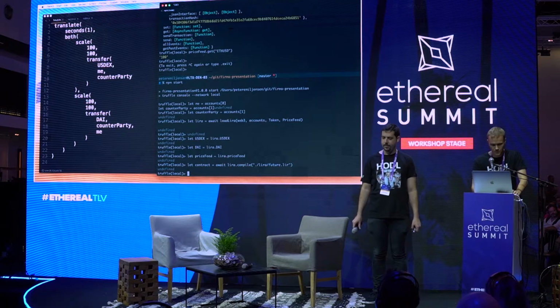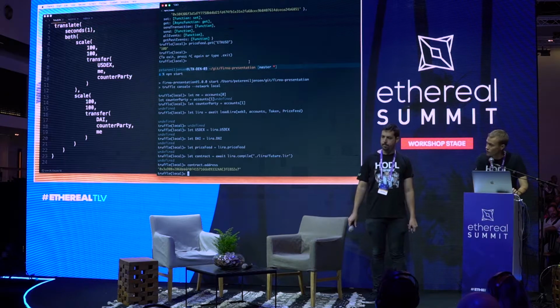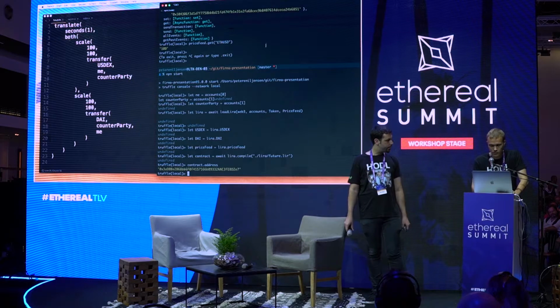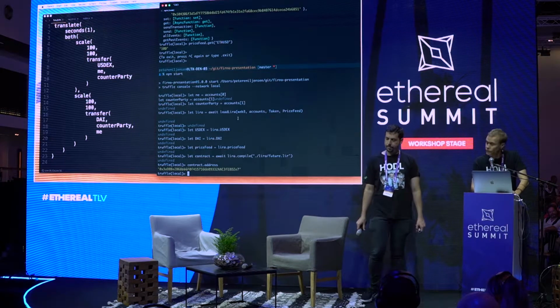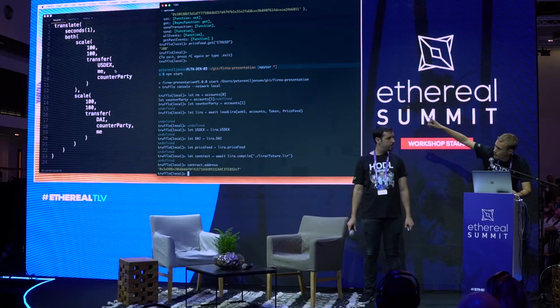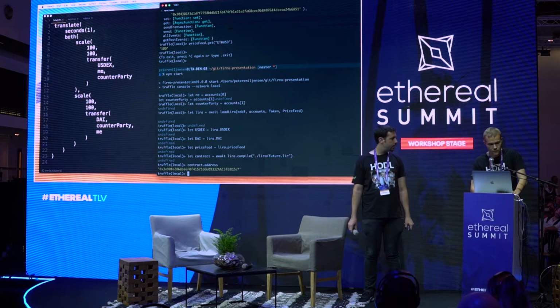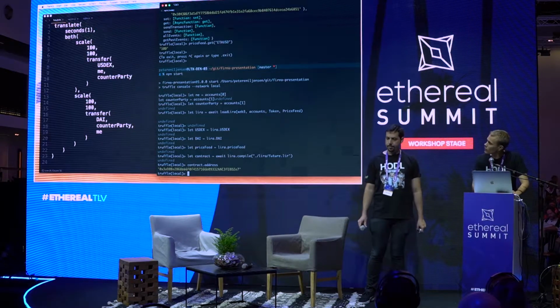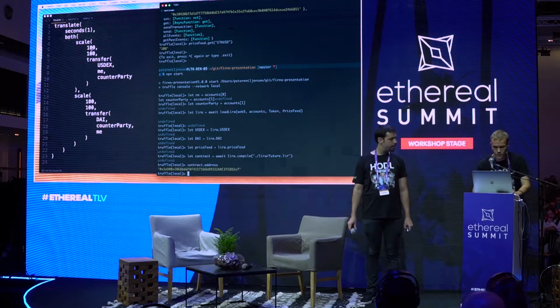So this is compiled, and it will automatically also deploy it. So now we have an actual address on the chain. This is run against a local chain. So the first thing we're gonna do is now that we want to approve the different margins. So the first one is from me to my counterparty, let's say it's Omri, and we want to approve the 100 USDX over here.